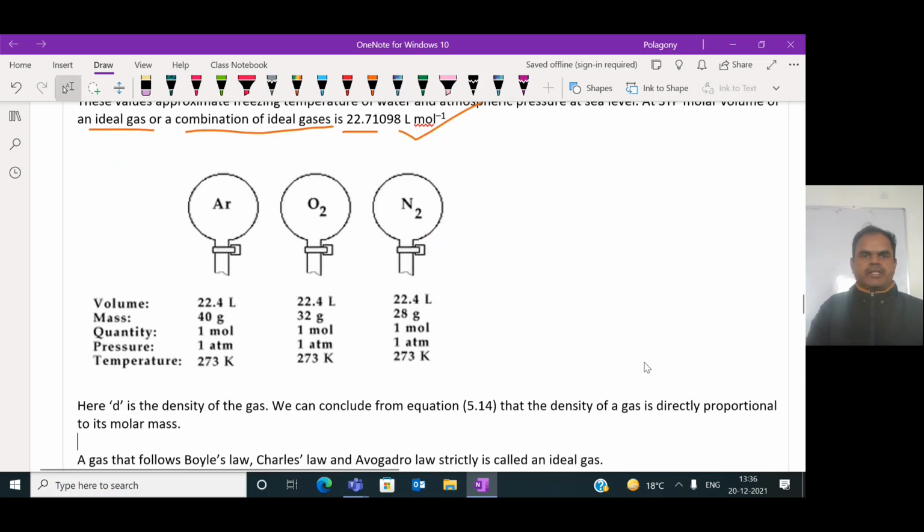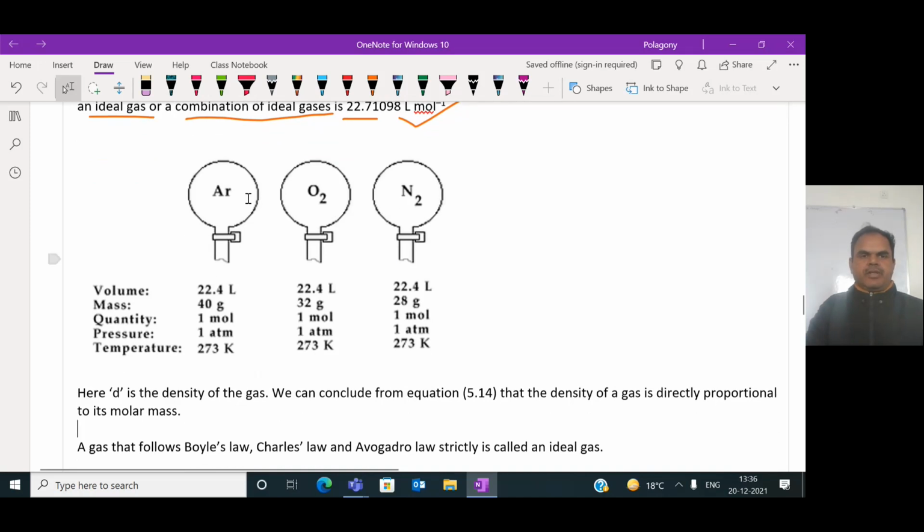Let's have a complete discussion. For example, take argon gas. Its molar volume at STP is 22.4 or 22.7 liters.